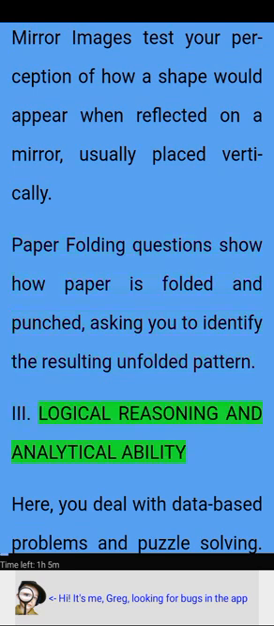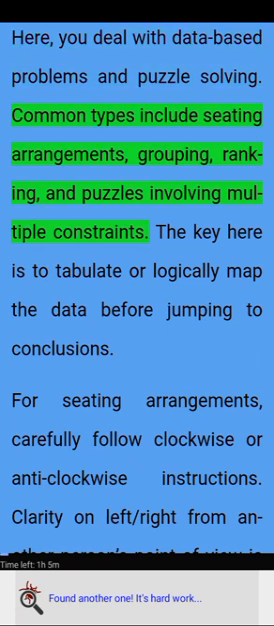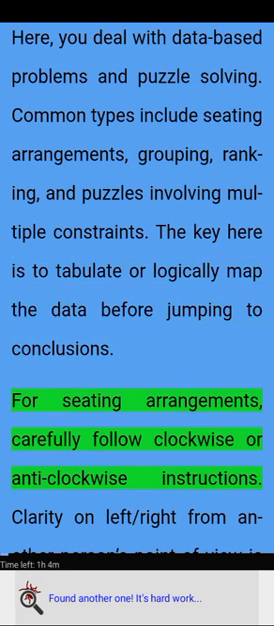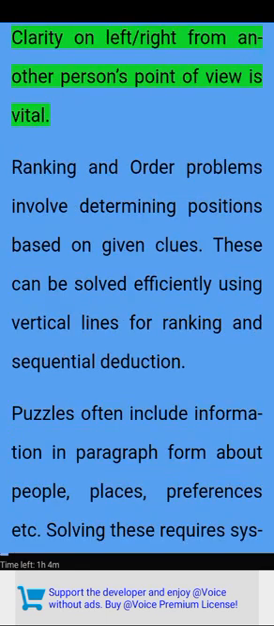3. Logical reasoning and analytical ability. Here, you deal with data-based problems and puzzle solving. Common types include seating arrangements, grouping, ranking, and puzzles involving multiple constraints. The key here is to tabulate or logically map the data before jumping to conclusions. For seating arrangements, carefully follow clockwise or anti-clockwise instructions. Clarity on left-right from another person's point of view is vital.